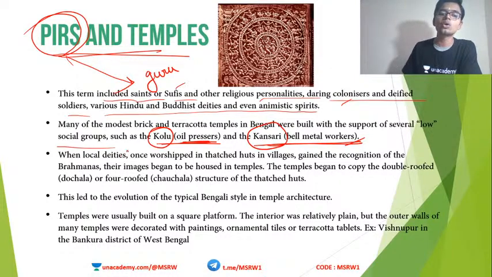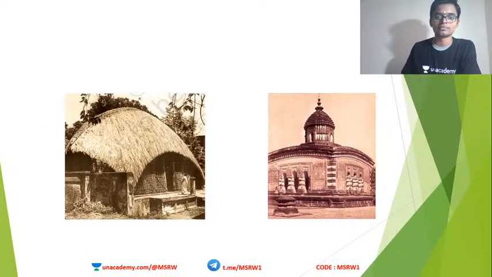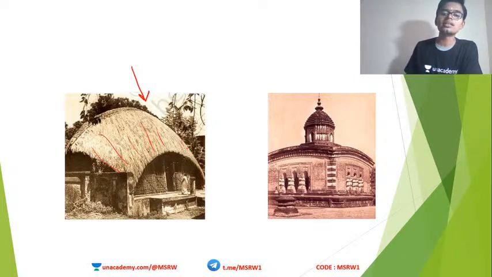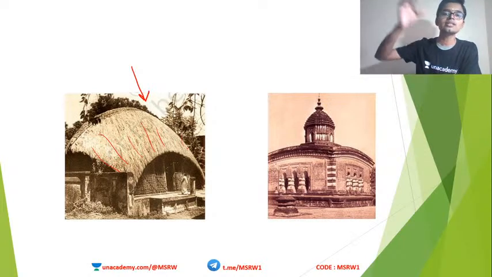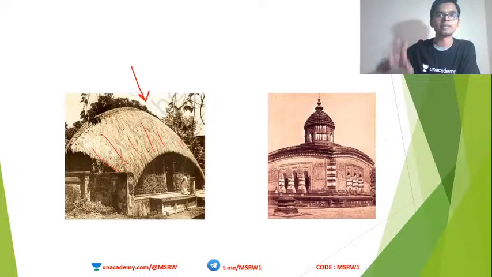Okay, so when local deities, once worshipped in thatched huts, etc., gained recognition of Brahmanas, they began to be placed in temples. See this image. This is a thatched hut. See the roof. It is thatched with leaves and all. So initially the local deities of local regional people were placed in these kinds of thatched huts. But once it came in contact with Brahmanas and Brahmanism, and later Brahmanism accepted these gods, what happened? These gods were also placed in temples, big grand temples.